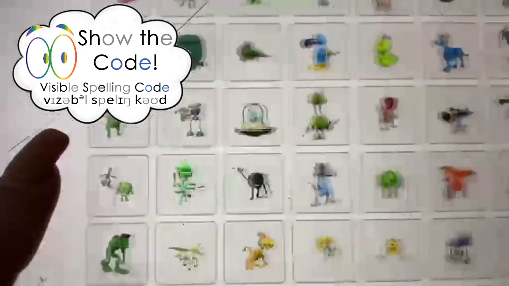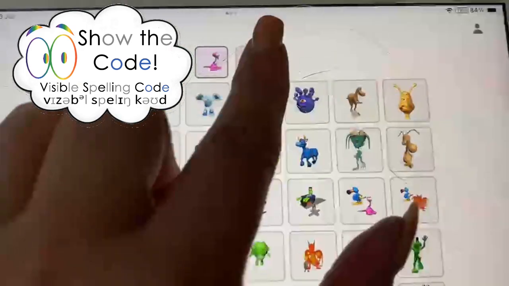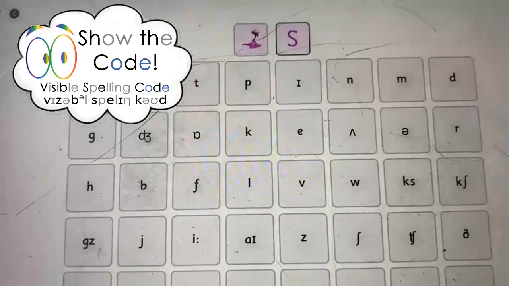So the phonemes are just phonetic symbols for kids.